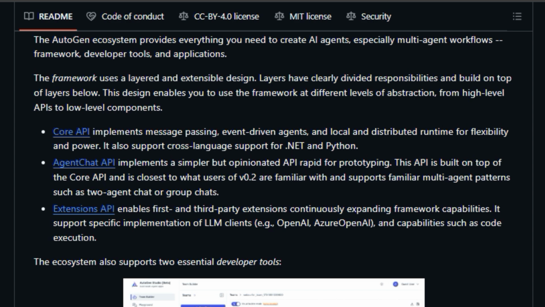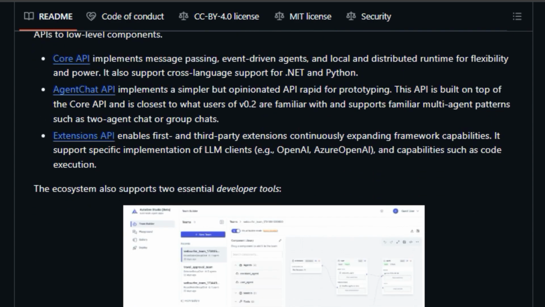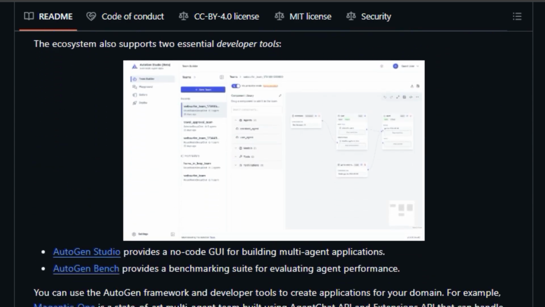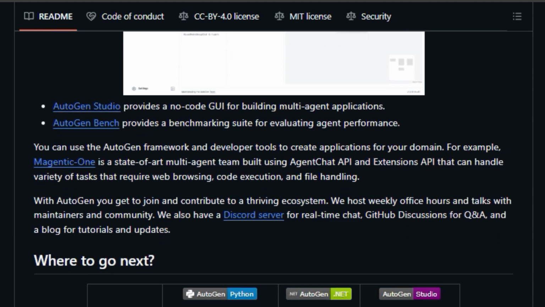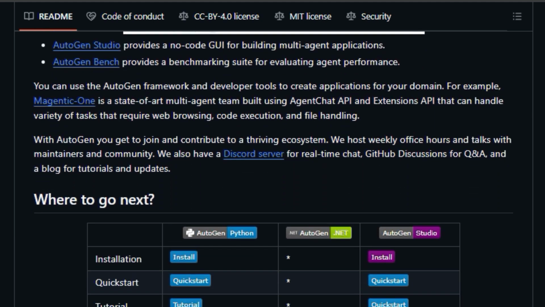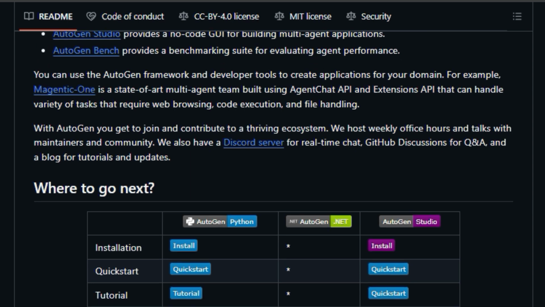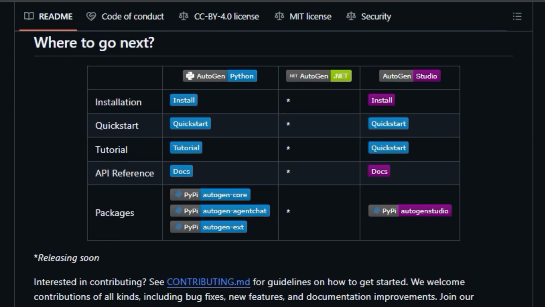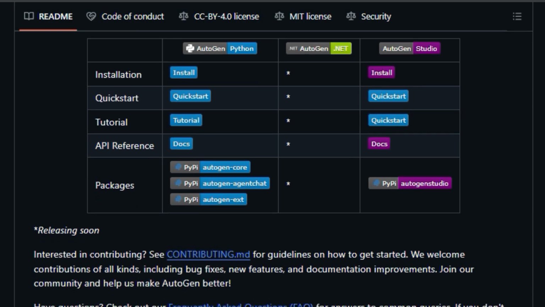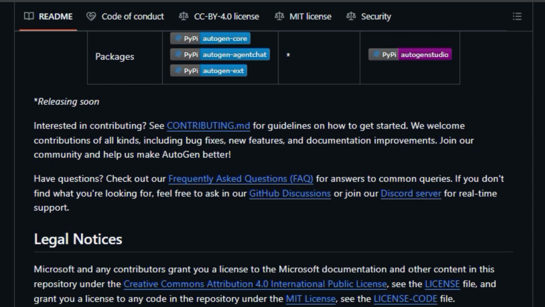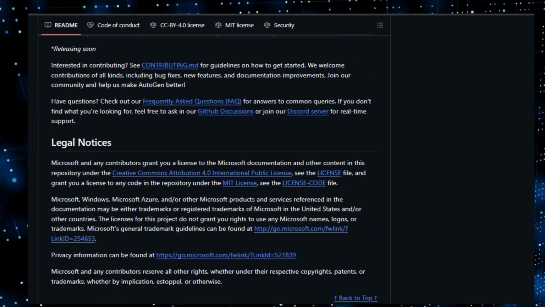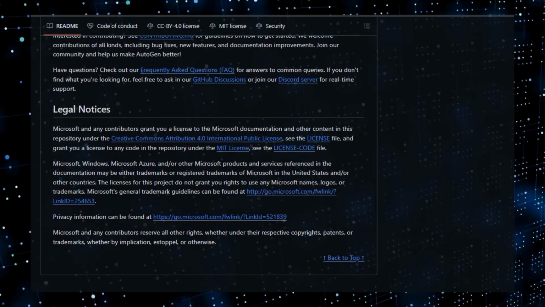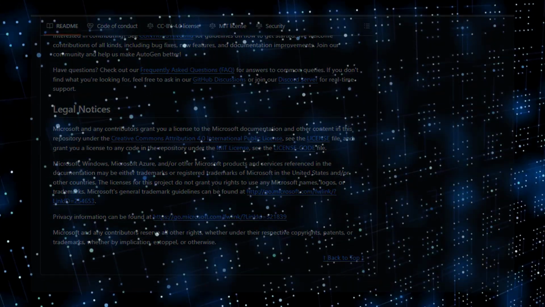AutoGen lets you build a variety of applications, including those that require web browsing, code execution, and file handling. A great example is Magentic One, a multi-agent team that uses the AgentChat and Extensions APIs. AutoGen has a thriving community, with weekly office hours, a Discord server, and GitHub discussions. It is a comprehensive ecosystem for building and deploying advanced intelligent applications. So, if you're looking to develop multi-agent systems, AutoGen is definitely worth checking out.